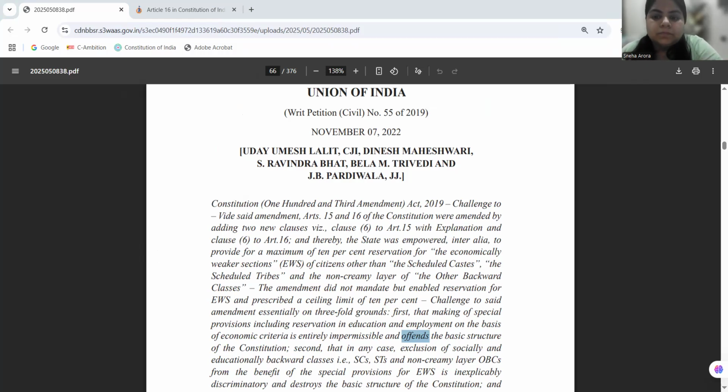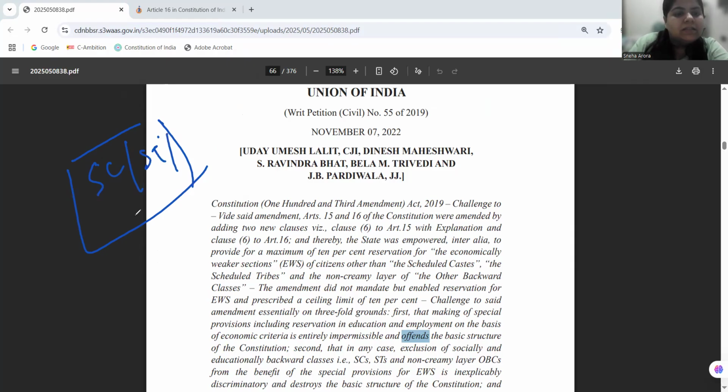Now, what is happening in this case is that this economic reservation is given on the sole criterion of economic status, and it is applied only to people who are not SCs, STs, or SEBCs.